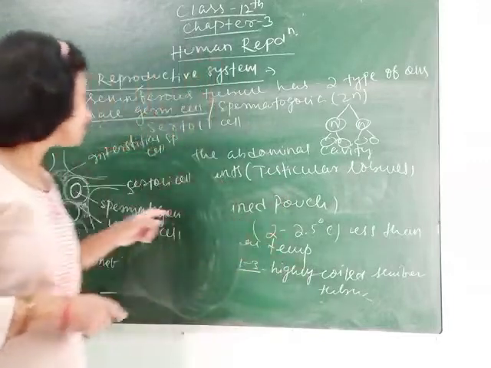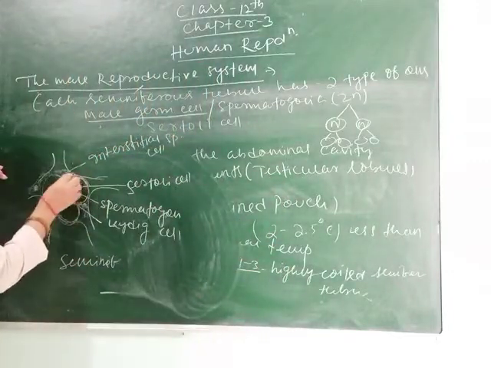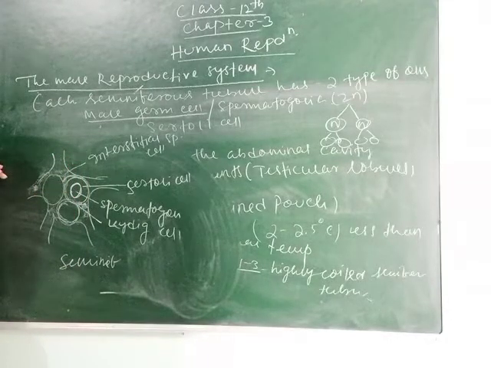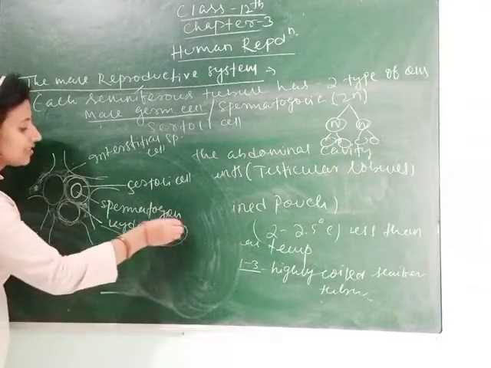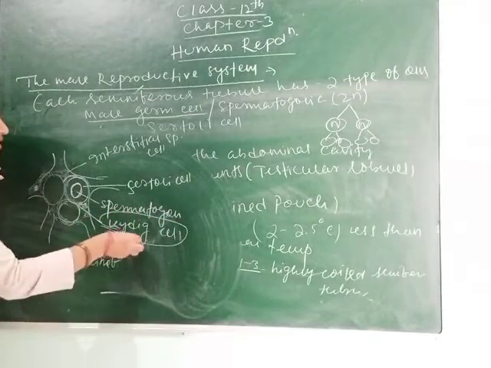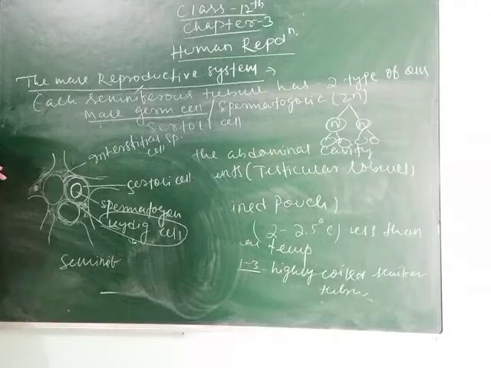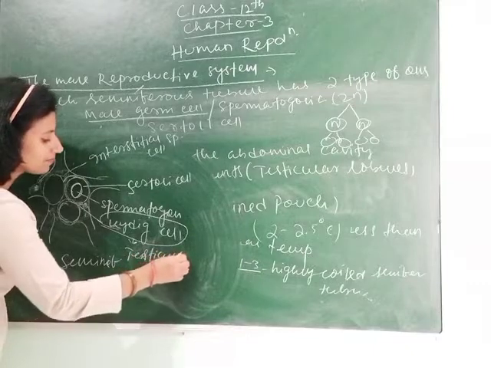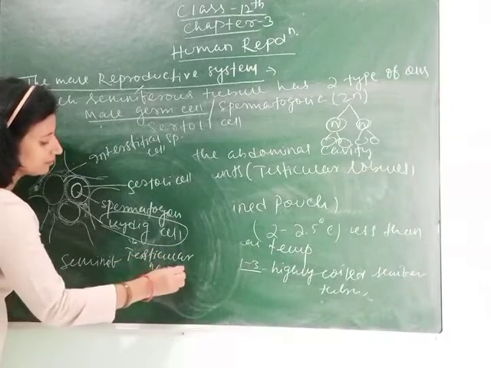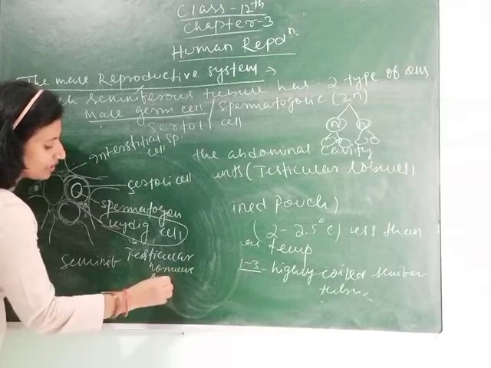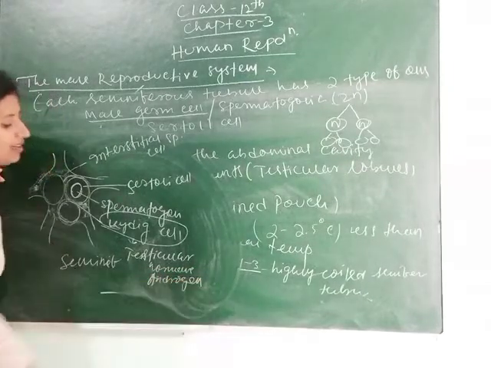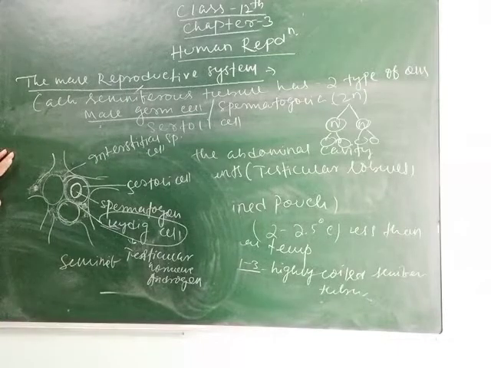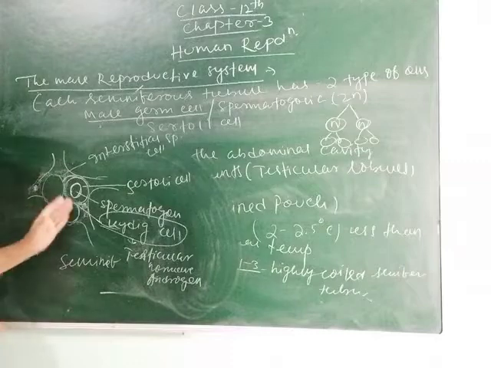Again, outside the Sertoli cell there is the interstitial space or interstitial cells, which are called Leydig cells. What is their function? During puberty, they secrete the testicular hormone androgen, and that androgen helps males in the process of spermatogenesis. So students, this is all about your testes.